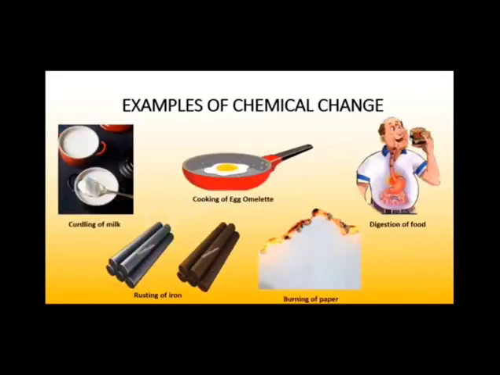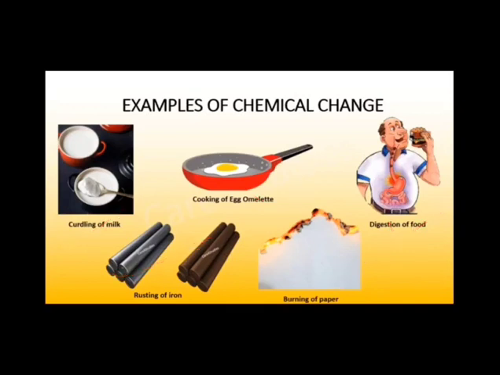Now let's take a look at the examples of chemical changes. The examples are the curdling of milk. Here totally a new substance is formed, the milk is converted into curd and we cannot get back the milk. That is why this is a chemical change. Next is the cooking of an egg omelette. Here we cannot get the original egg back, so this is also a chemical change. Digestion of food is also a chemical change. Rusting of iron, burning of paper, all these are examples of chemical change.